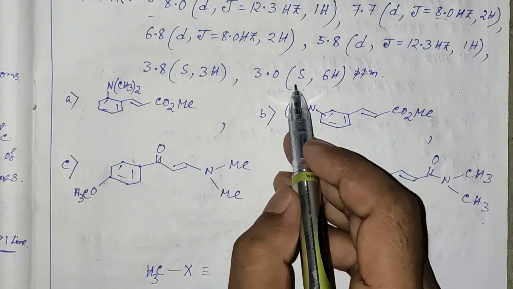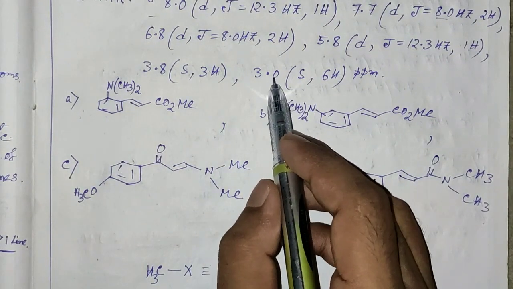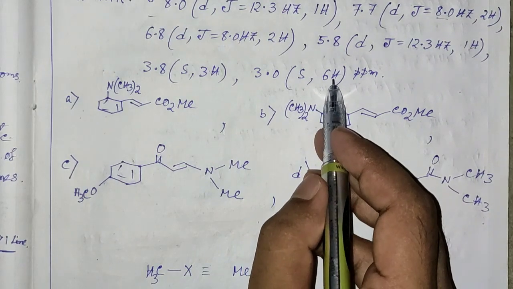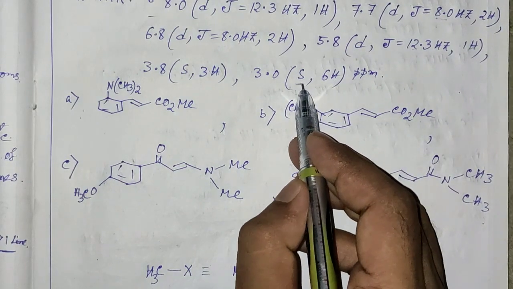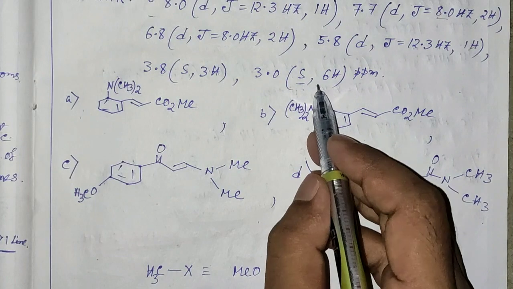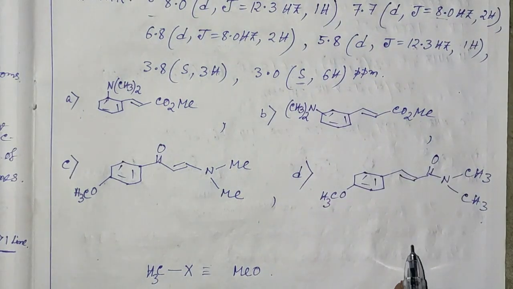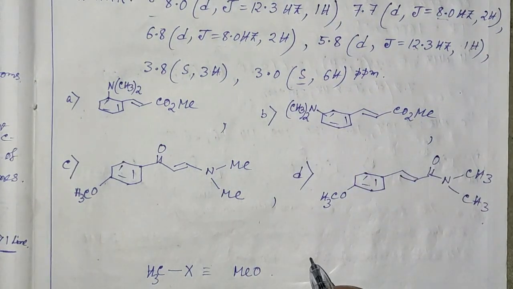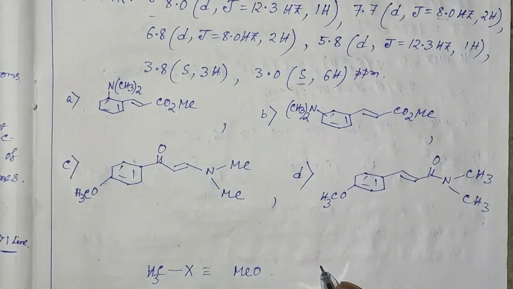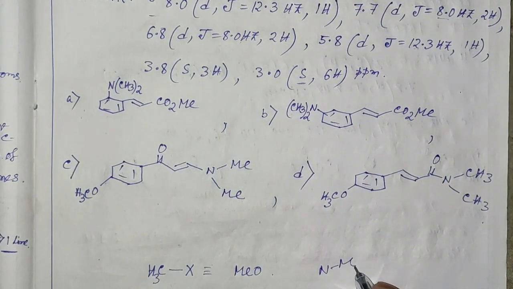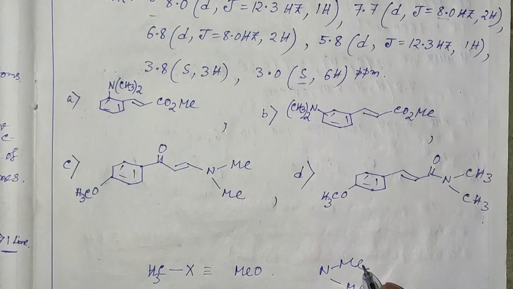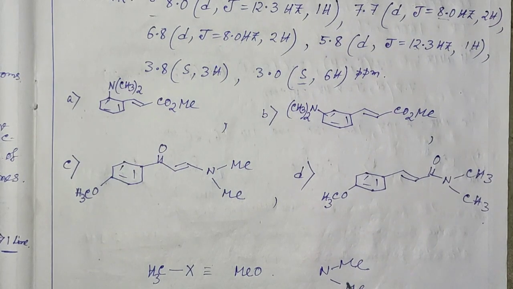And the value at 3.0 for 6 hydrogen atoms, a singlet peak, corresponds to 2 methyl groups attached to a heteroatom. It may be NMe2. This methyl group and this methyl group should be equivalent.